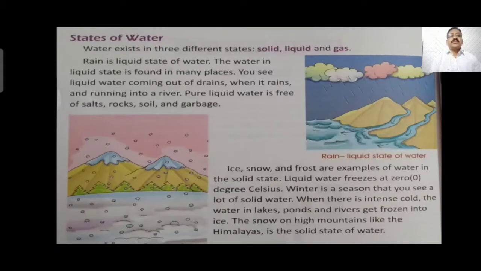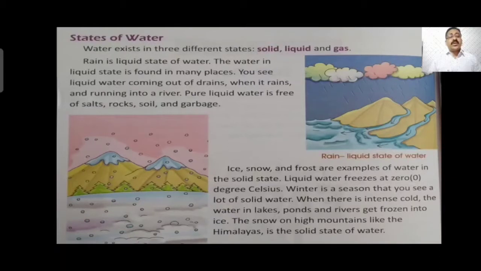Rain is a liquid state of water. The water in liquid state is found in many places. You see liquid water coming out of a drain when it rains and running into a river. Pure liquid water is free of salt, rock, soil and garbage. Ice, snow and frost are examples of water in solid form.